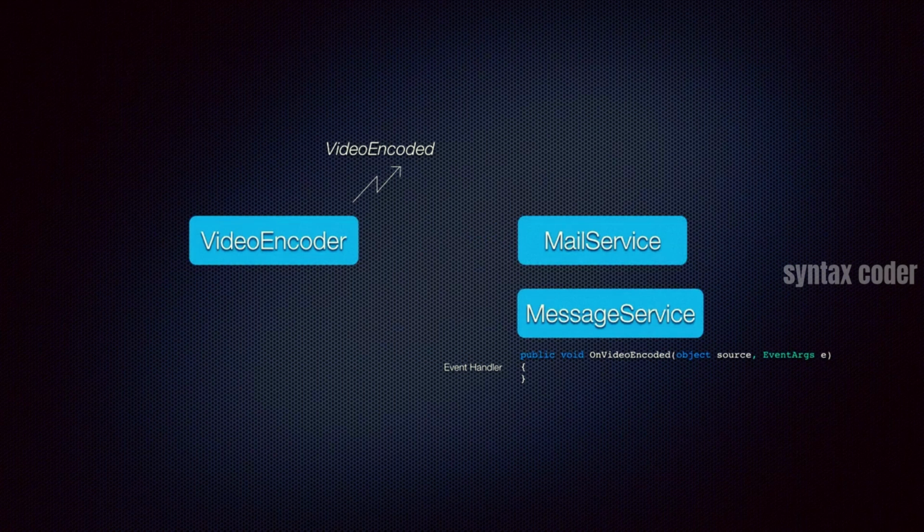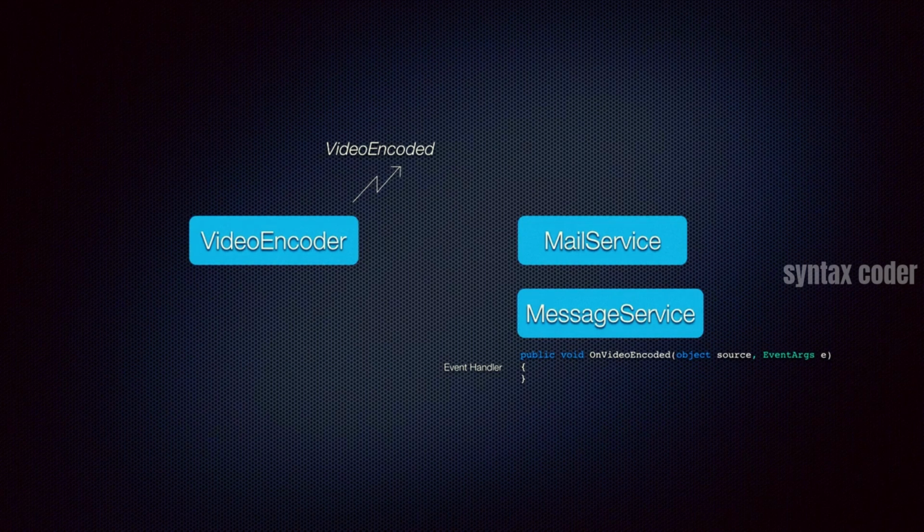So that means, back in our picture here, we need to have a method like that in mail service and message service. So when the video encoder wants to raise that event, it's going to call these methods. Now I need to clarify something here. Again, video encoder does not know about the existence of mail service or message service. It knows absolutely nothing about them. It's decoupled from them. All it knows is a method, nothing else.